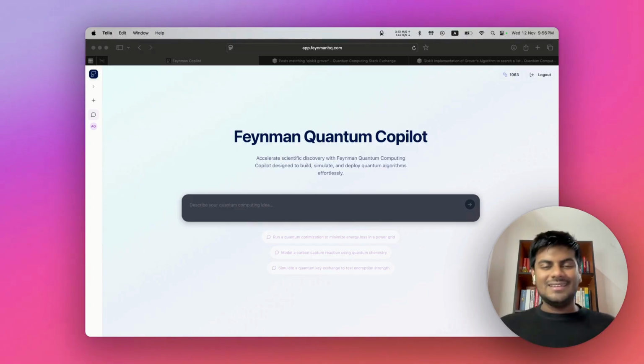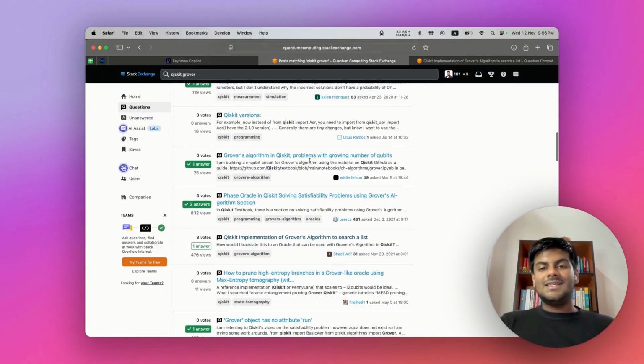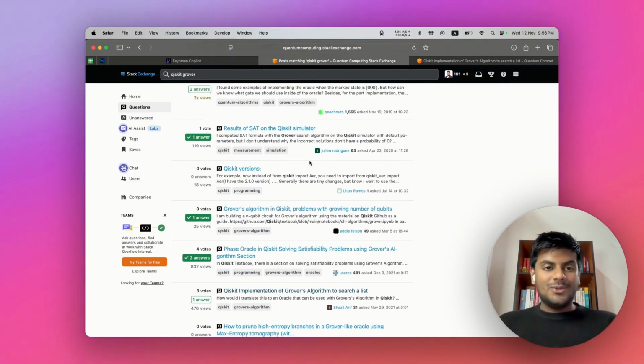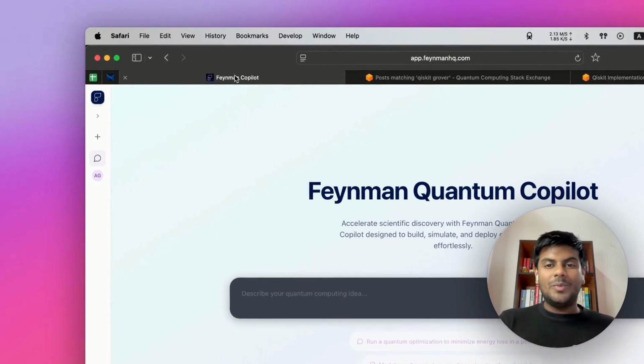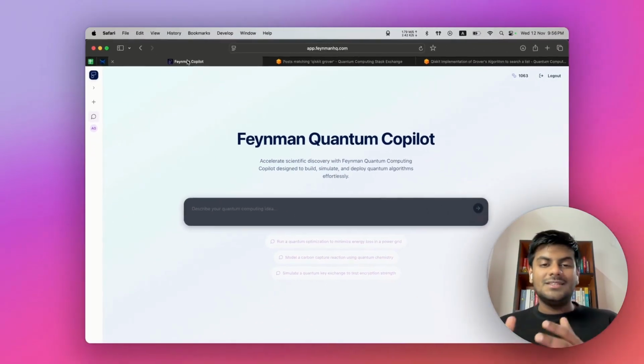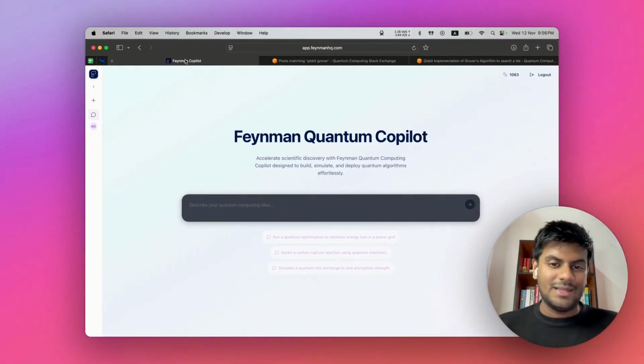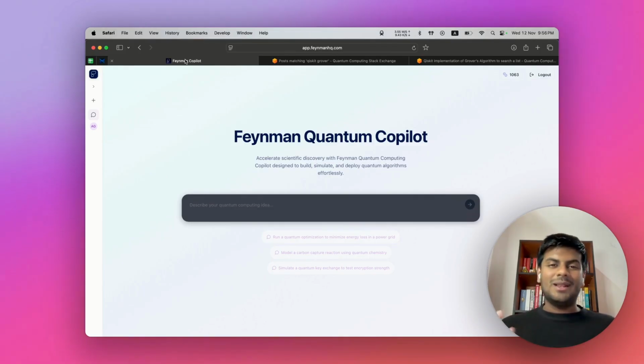So in this whole series, I'll take popular questions from websites like Stack Overflow, Stack Exchange, and Reddit, and try to take those questions to our quantum computing copilot and then run and see the solutions in a matter of minutes. Because usually running a quantum algorithm or creating one is months and months of work. So here you can see we can do them in a matter of minutes.